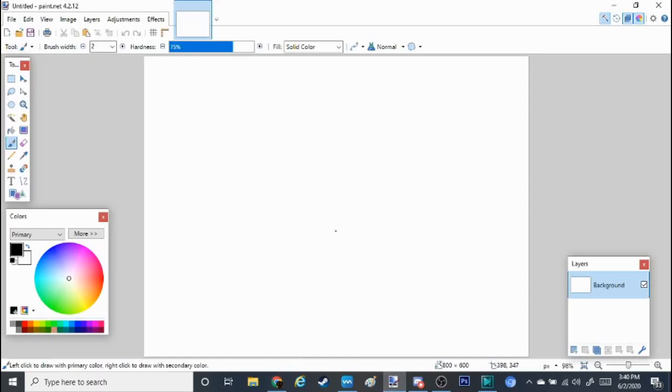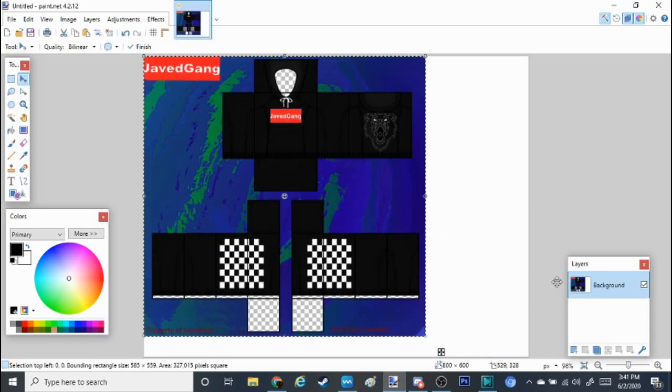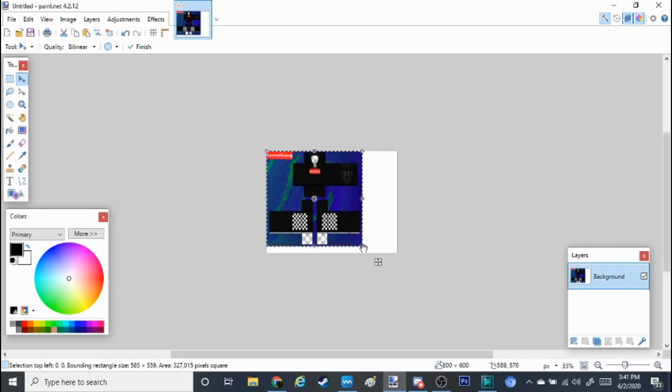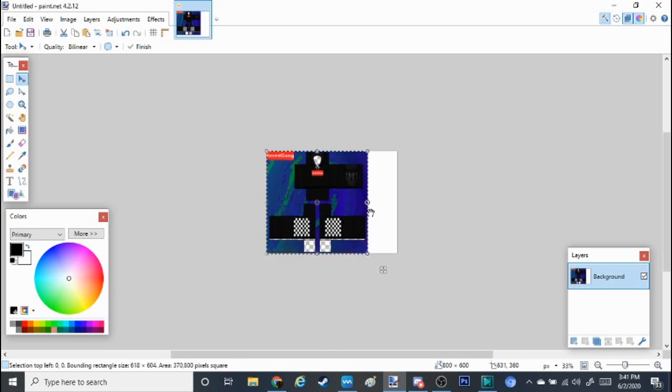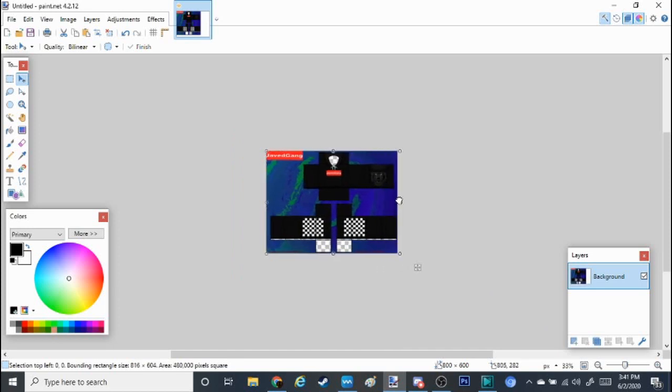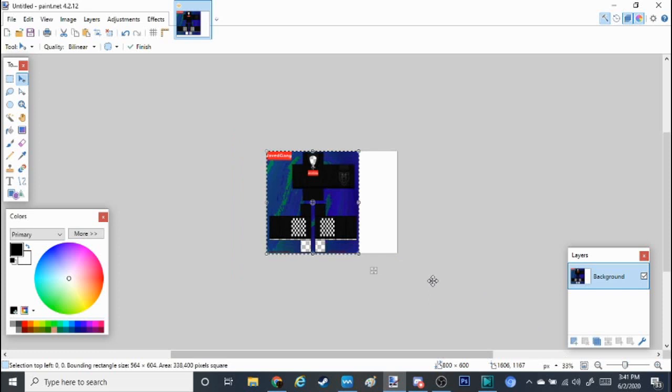Then you're going to press Ctrl V for paste, and it should take you here. I'm going to go full screen. Now that's not supposed to be the size, obviously.